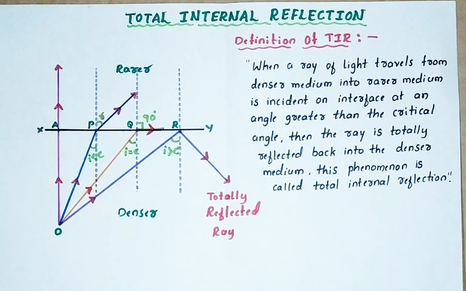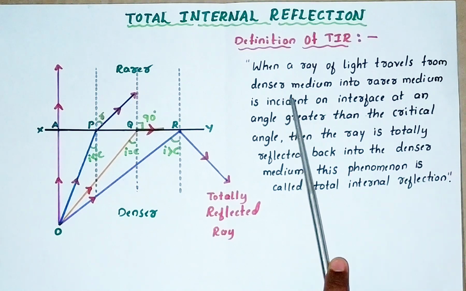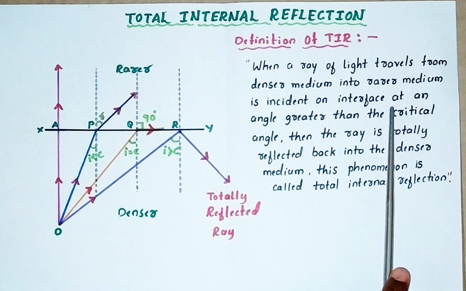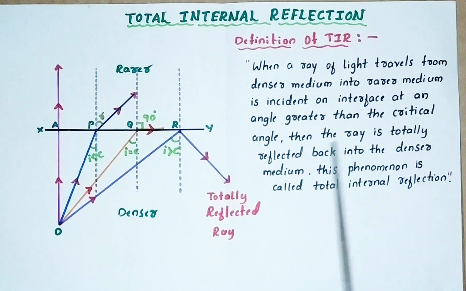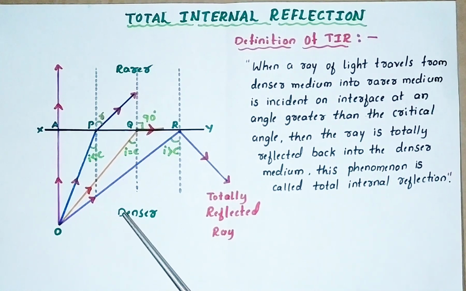What is the definition? How to define a total internal reflection? When a ray of light travels from denser medium into rarer medium, is incident on the interface at an angle greater than critical angle, then the ray is totally reflected back into the denser medium. This phenomenon is called total internal reflection. Don't try to behead the definition. Just observe the diagram. From the diagram, you can write the definition of TIR.